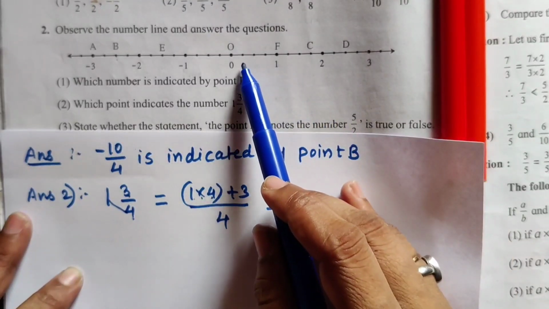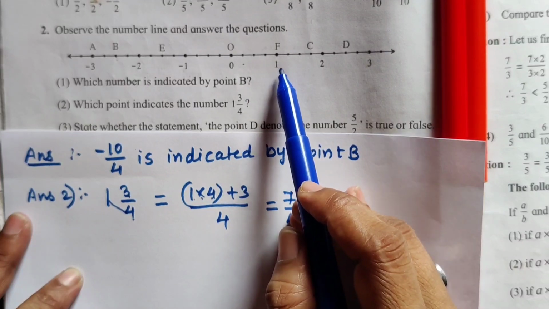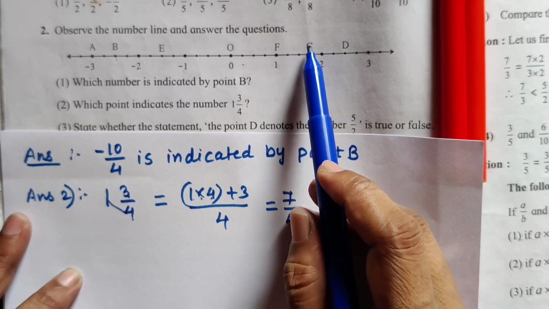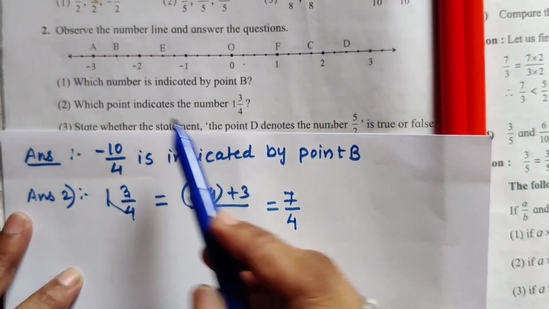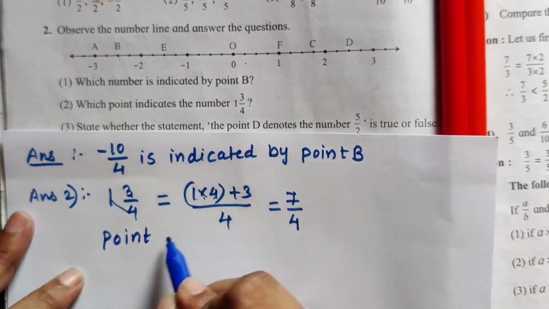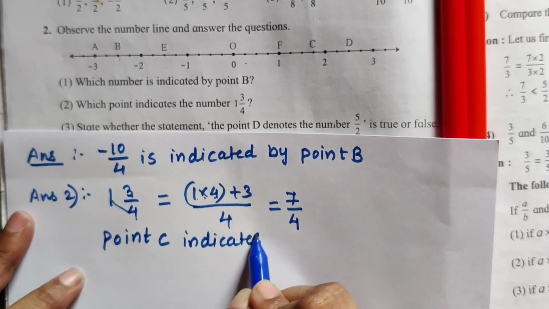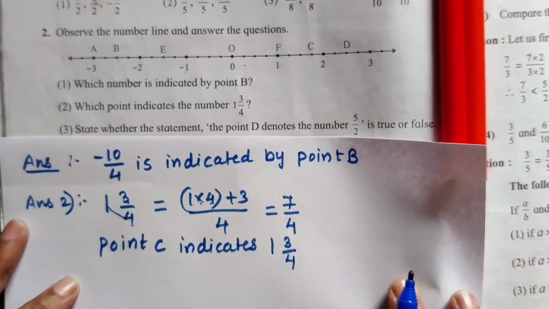Let us start. 1 upon 4, 2 upon 4, 3 upon 4. 1 means 4 upon 4. This is 5 upon 4, 6 upon 4 and 7 upon 4. Which point can we see here? C. So point C indicates one integer 3 upon 4. In this way we have to write the answer.